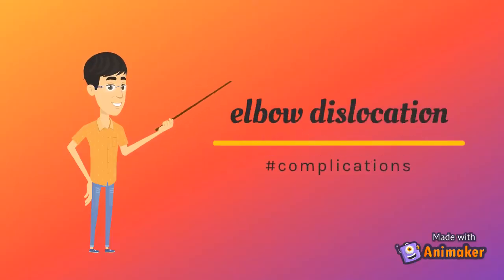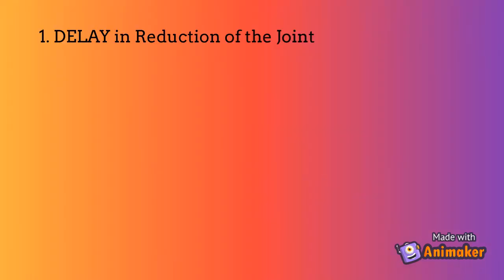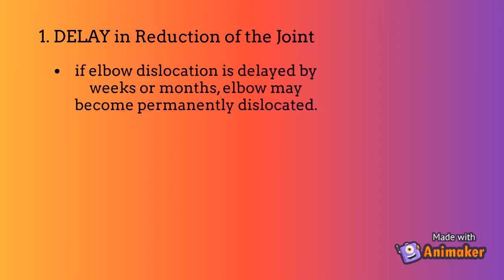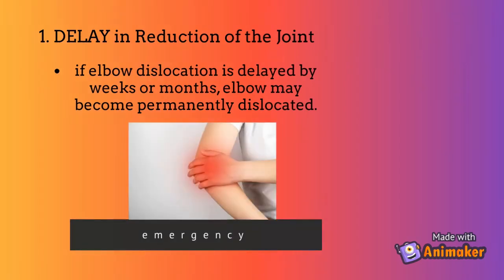So let us discuss the complications of elbow dislocation. The first one is delay in reduction. If we do not reduce the elbow in 1 or 2 weeks, if it is delayed for weeks or months, then the elbow becomes permanently dislocated and it is impossible to reduce the elbow. So we should remember that elbow dislocation is an emergency and should be reduced as fast as possible.